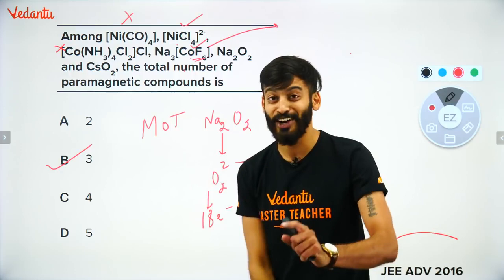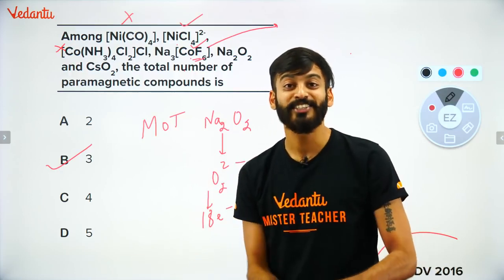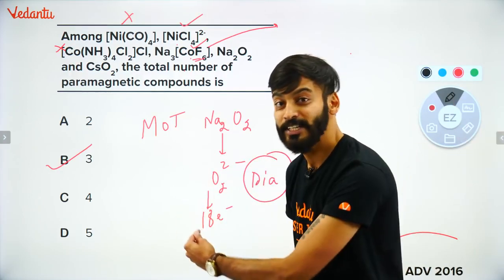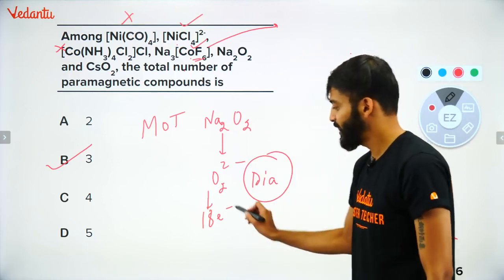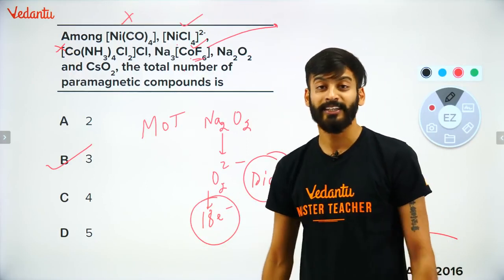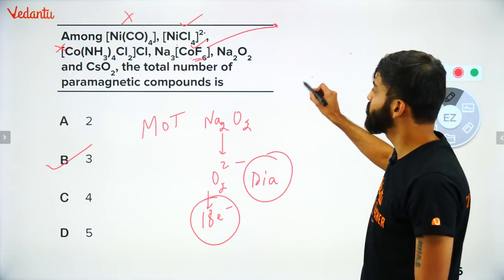Actually, it is not a question of coordination compounds. It's a question of chemical bonding. MOT का concept है ये, right? So this you remember, 18 electrons. That's why it is diamagnetic. ठीक है? Similarly, if I talk about CsO2,